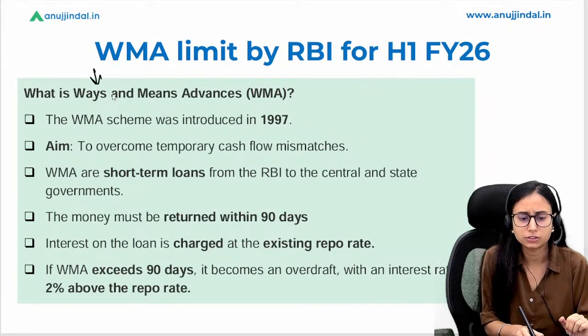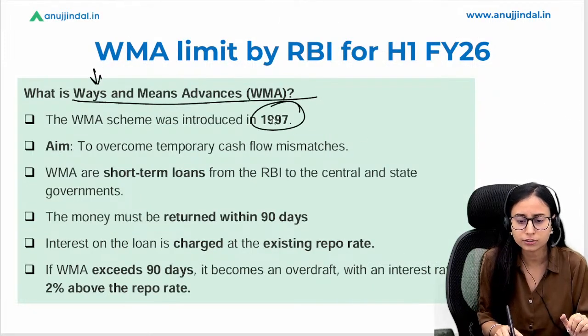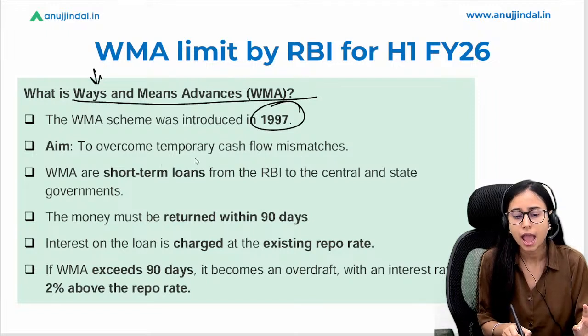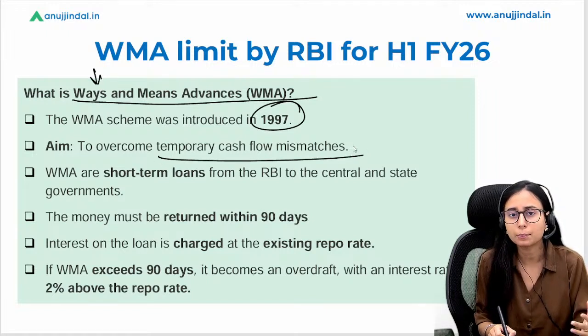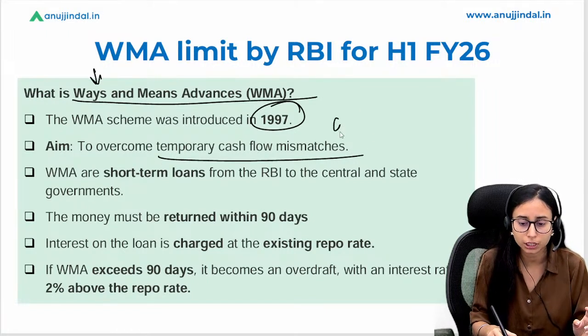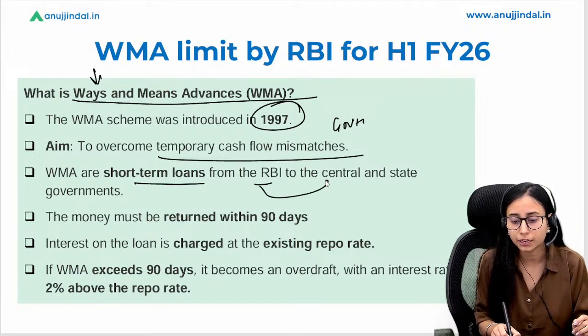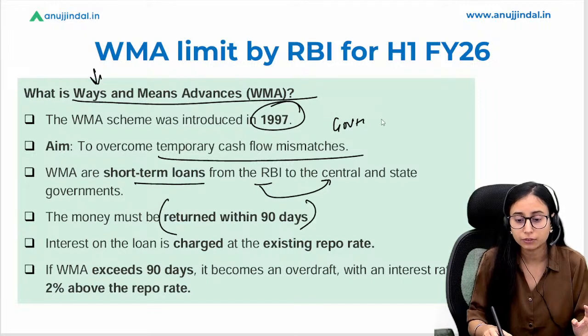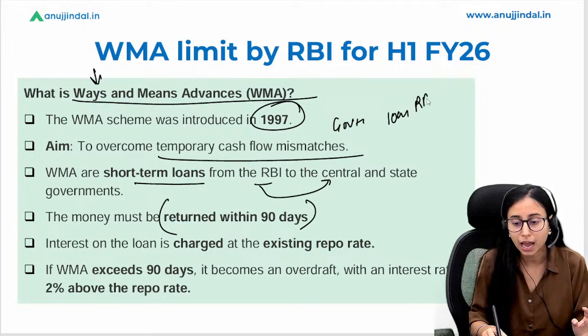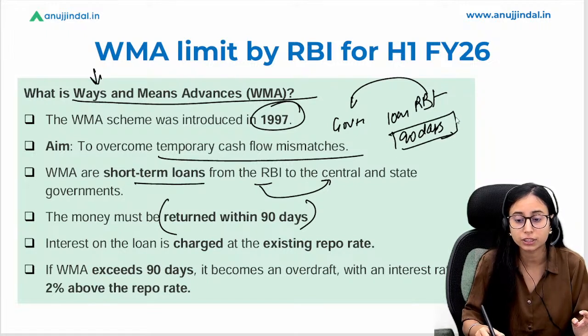First, let's just understand what is the scheme. This scheme was introduced in 1997 and this was done to overcome the temporary mismatch in the cash flow of the government. Now, this is a short-term loan that is given by RBI to the central and the state government. So the money, whatever loan is being given by the RBI to the government, is to be returned within 90 days.